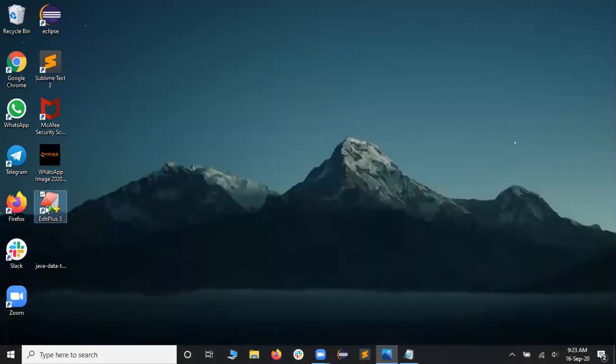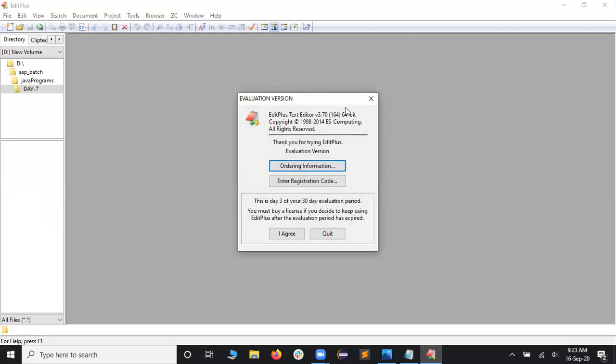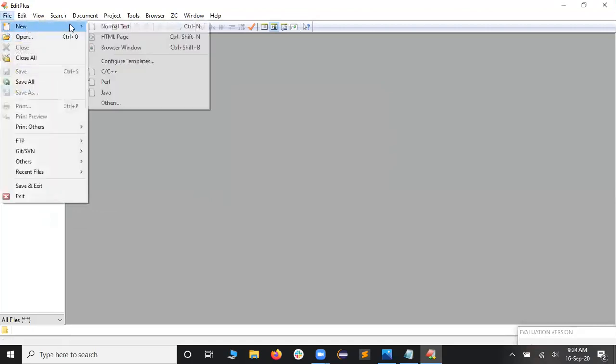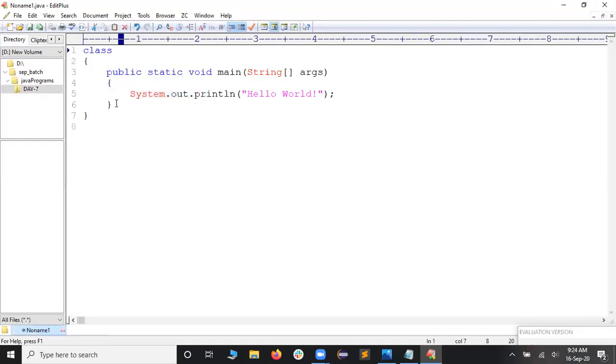Let me go to my EditPlus. In EditPlus, let me keep it aside. Day 7 is available here, which is empty. I will take File, New, a Java program. You see that ready-made code is available. In the previous classes, I used to type everything in Notepad, and here the ready-made code is already available. This time I don't want to write Hello World, so let me remove this one.